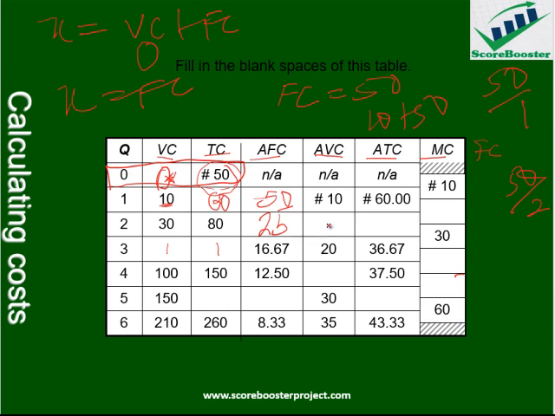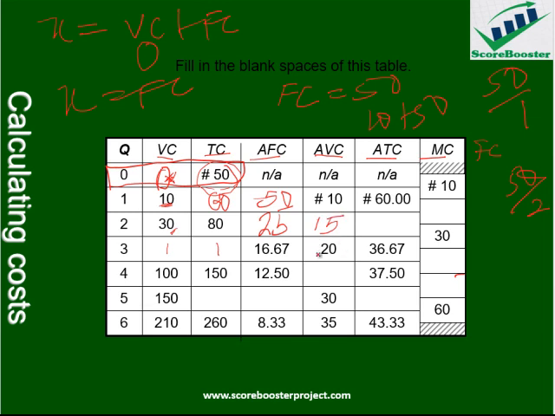Now the next thing is to look at the concept of average variable cost. Average variable cost is total variable cost divided by quantity. So this is my variable cost here, 30, and here I will have 15 as my average variable cost.